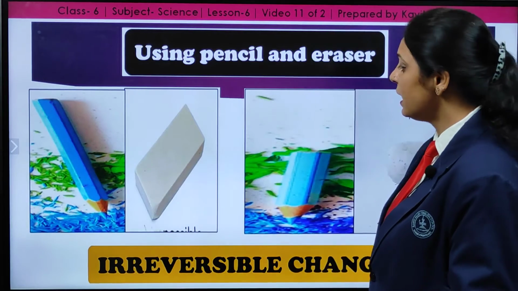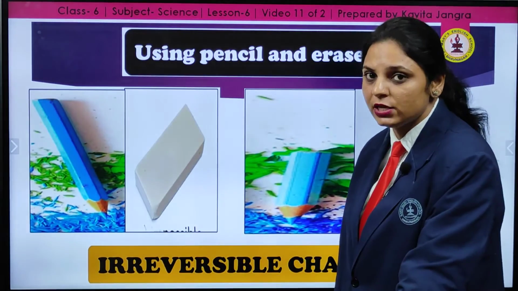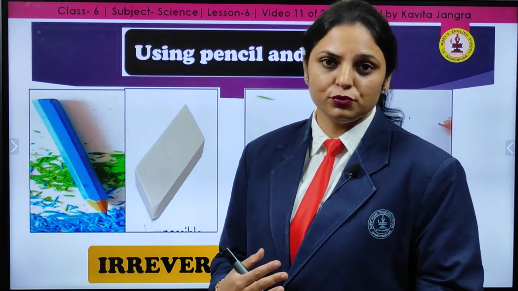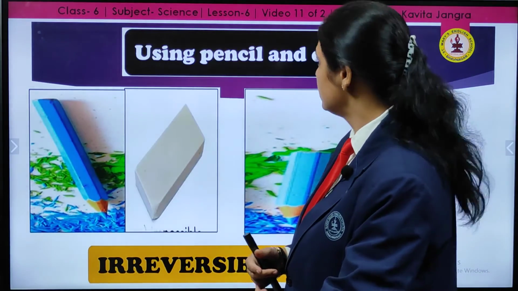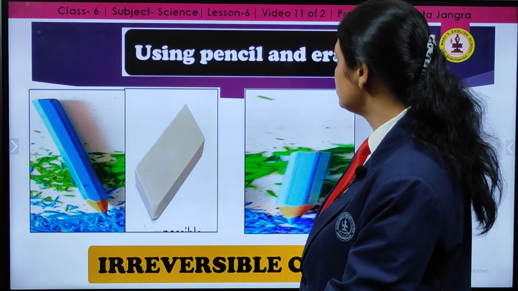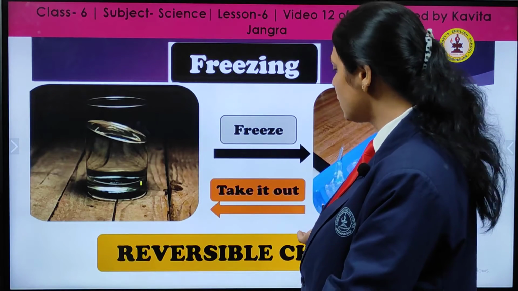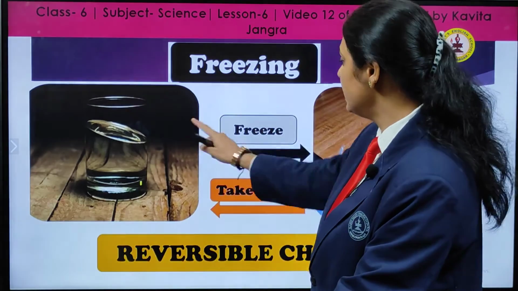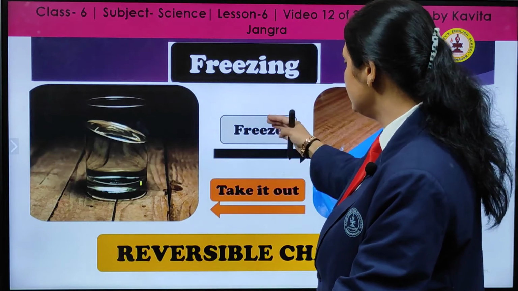And using a pencil and eraser. Pencil, this is an irreversible change, and the eraser also, even when you keep on using these two things, by the time they just decrease. So, this is what? Irreversible change. And another example, that is freezing, that we talked about. This is again a reversible change, because the liquid is changed into solid and solid again changed to liquid by freezing.